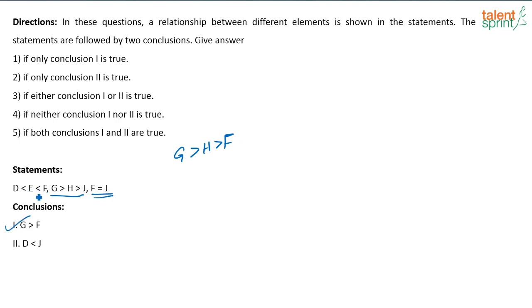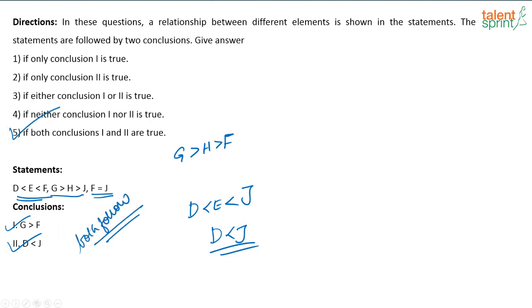Next, D is less than J. So here you have D less than E less than F and G greater than, again F is equal to J. So you can say D is less than E is less than F, right? Instead of this, write D less than E less than J, or I can say D is less than J. So the second conclusion also follows. Okay. So here both the conclusions follow. So option 5 is your answer. Both conclusion 1 and 2 are true. Okay, I hope it is clear.